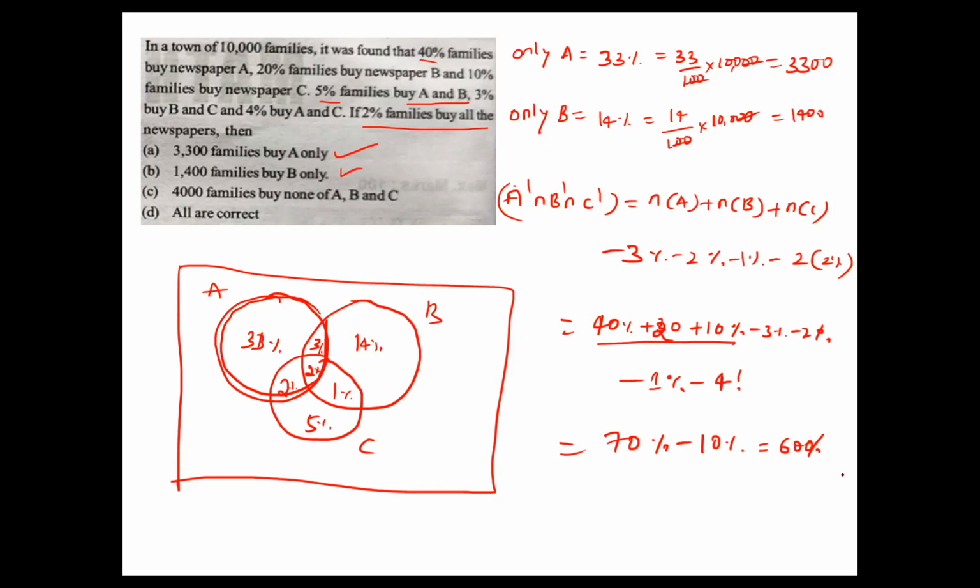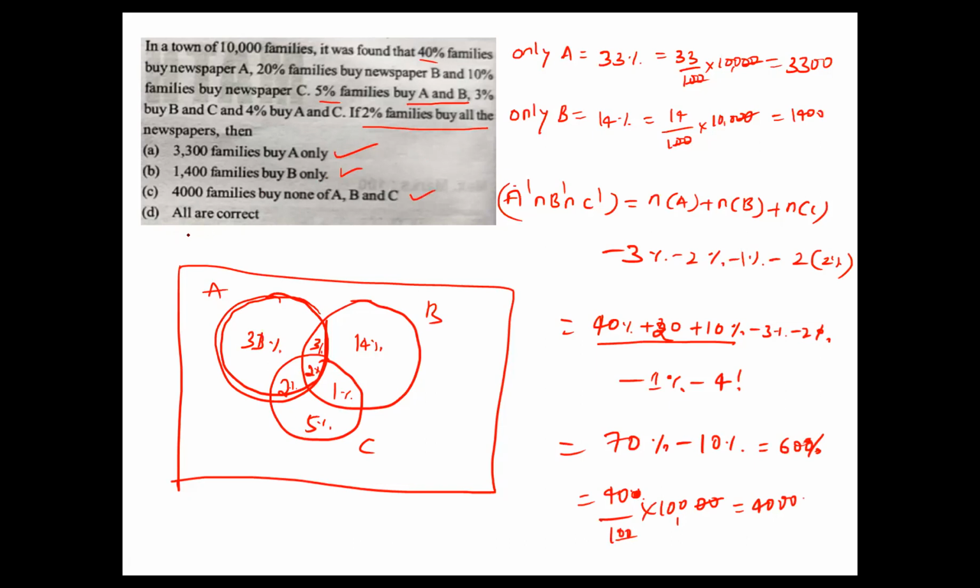None of this means remaining is what? The remaining is 40%. Now A' intersection B' intersection C' is why we took that. Okay. Now whatever is the 40% of this means divided by 100 into 10,000. So here zeros will get cancelled. 4,000. So option C is also correct.